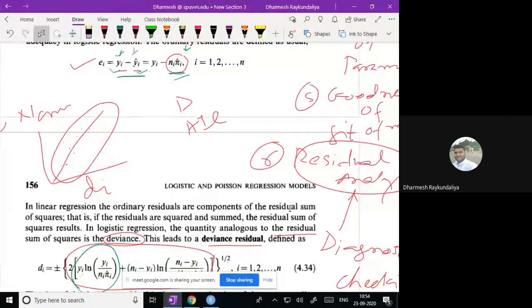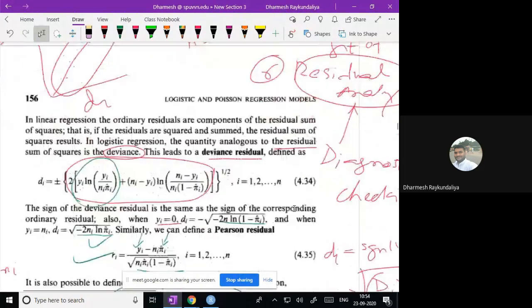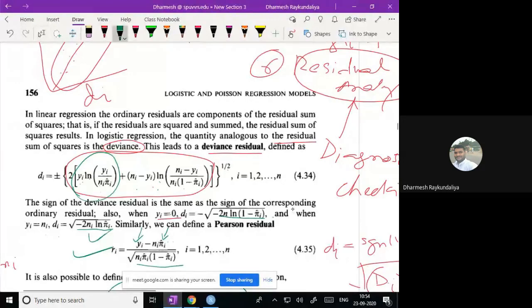So we make residual plots like the normal probability plot, residual versus predicted plot, and plot of Cook's distance versus leverage point. Based on that, we identify whether there is any outlier or influential point present in the data. In binary logistic regression, we mainly look at the deviance residuals, because deviance residuals satisfy all the properties of ordinary residuals. So in a binary logistic regression, you can find the deviance residuals.